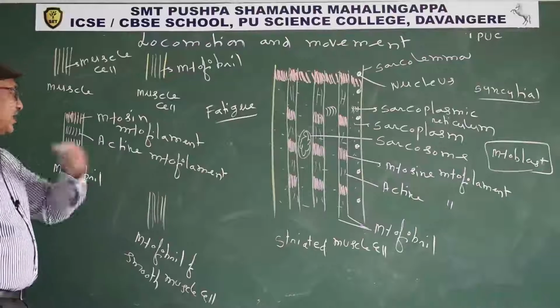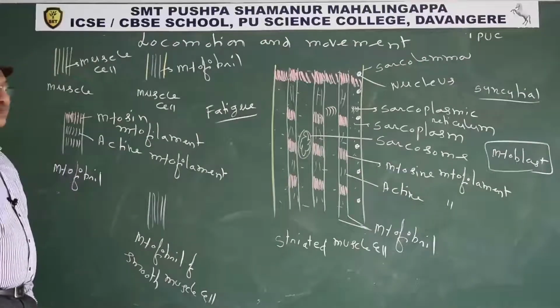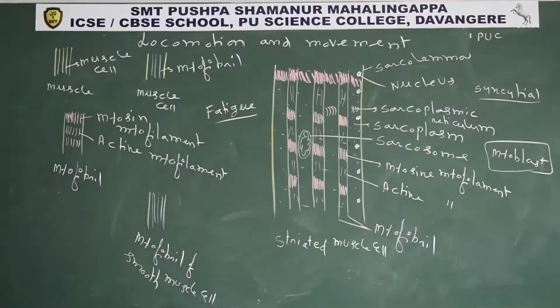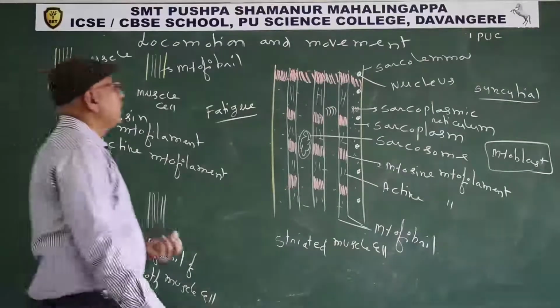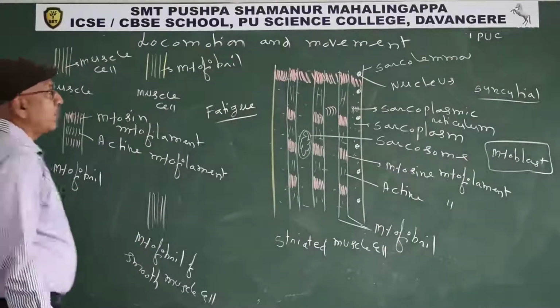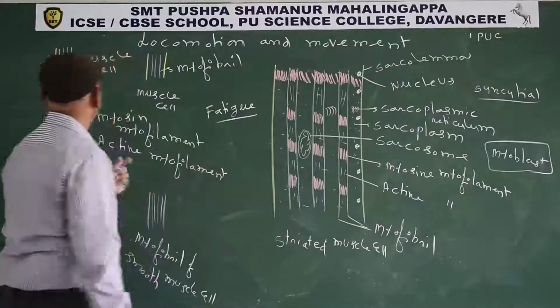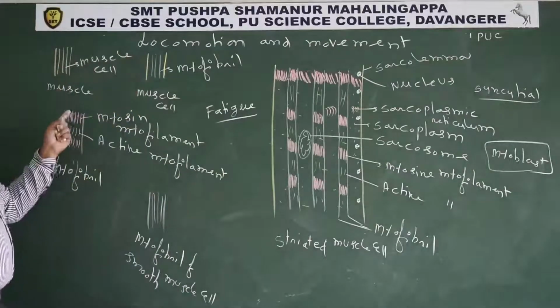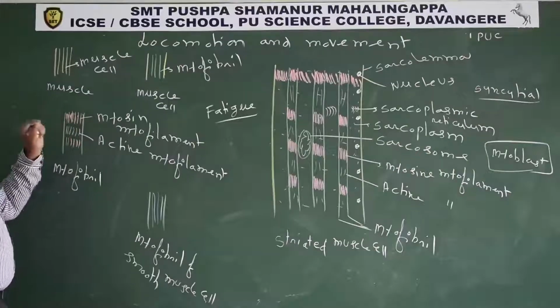So this is about the striated muscle cell. Every muscle contains several parallel muscle cells.